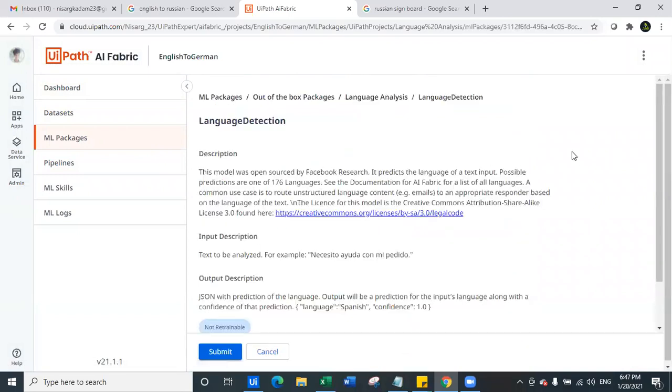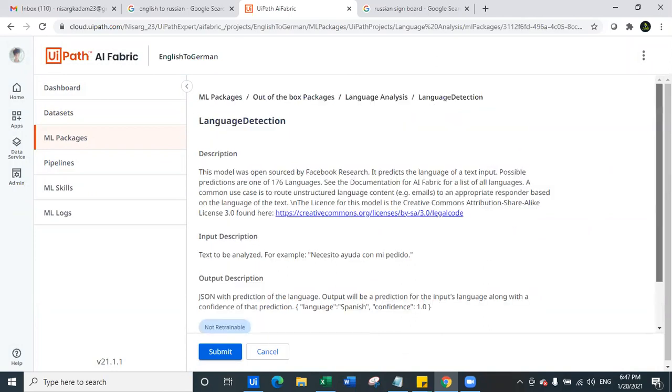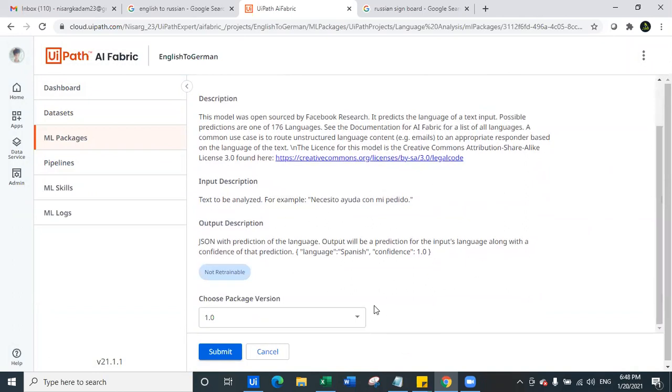To avoid what just happened with other languages, we will add this model also in parallel, which will predict the language code. We will identify the language code, and based on the language code that is inputted, we will only perform that specific translation and then provide this as an input to the chatbot.